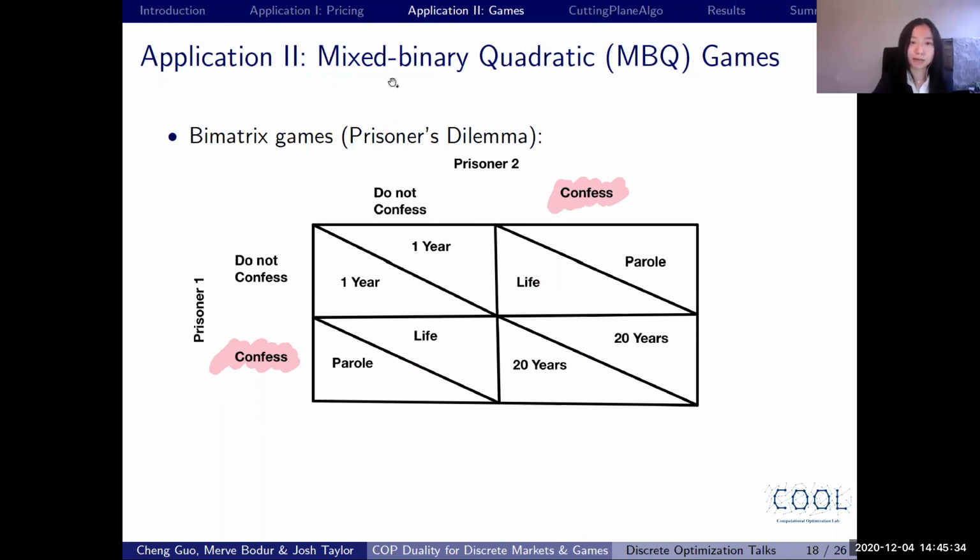Next, I will talk about our second application of mixed binary quadratic or MBQ games, which is a special type of discrete game. So one example of MBQ games is this classical bimatrix game. Here is an example for bimatrix game called Prisoner's Dilemma. And this is a discrete game because we are making discrete decisions about confess or not to confess. Another example of MBQ games is this Cournot game in energy markets where competing generators are deciding how much electricity they are going to produce.